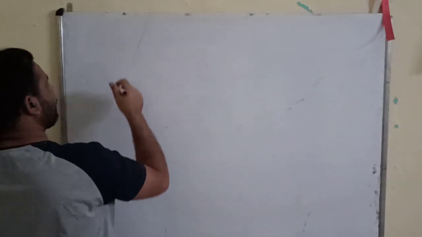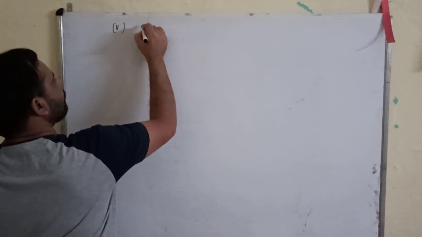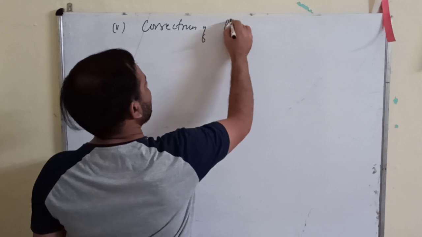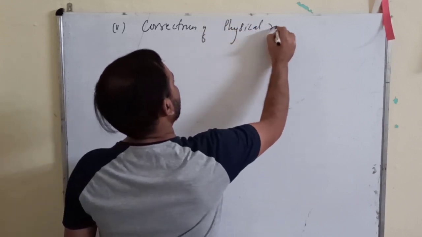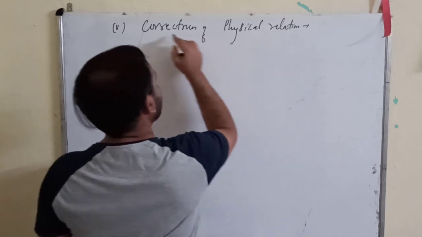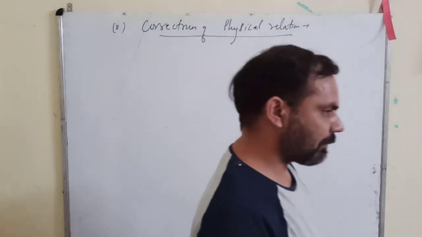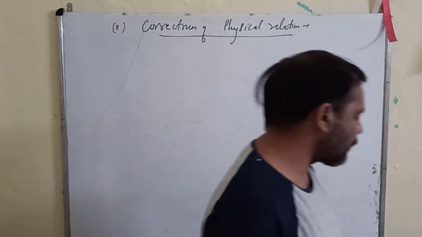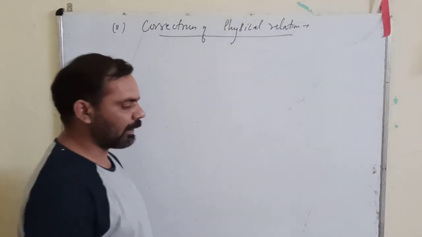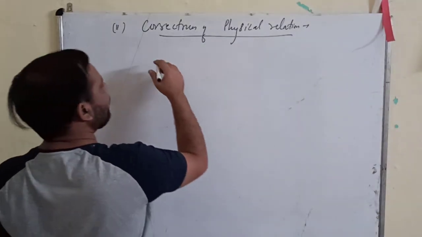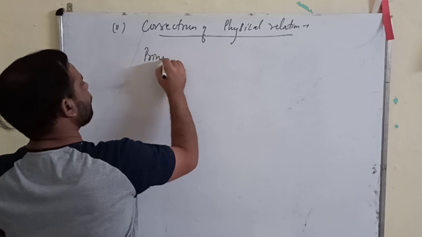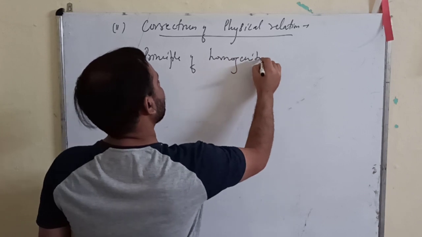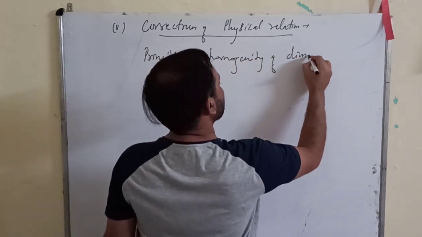second is to check the correctness of physical relation. Okay, now before checking the correctness of a physical relation, we need to know a theorem which is called a principle, the principle of homogeneity of dimensions.